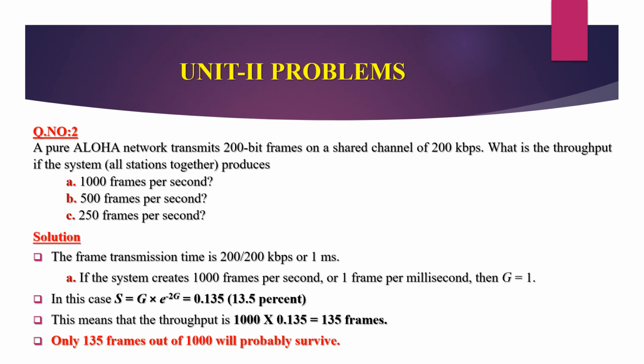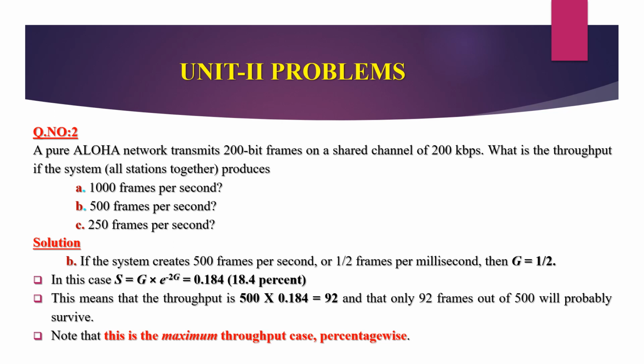Let us go to the second case, B. What is the throughput if the system produces 500 frames per second? If the system creates 500 frames per second, or 1/2 frame per millisecond, then G is equal to 1/2.